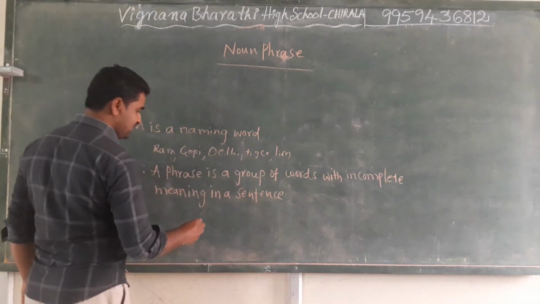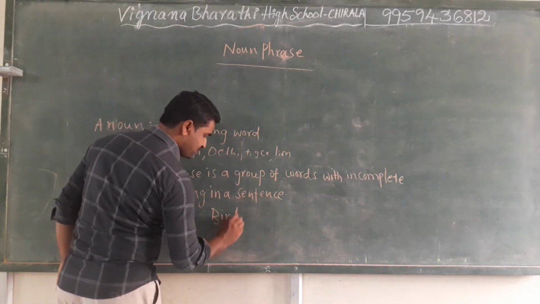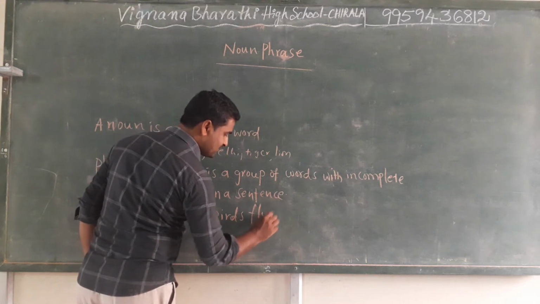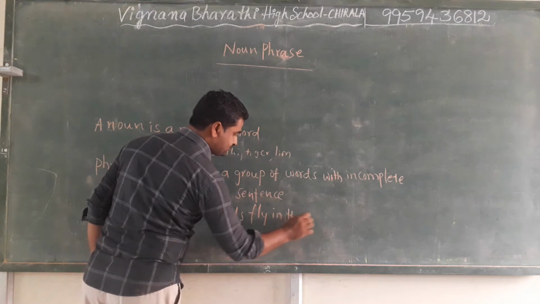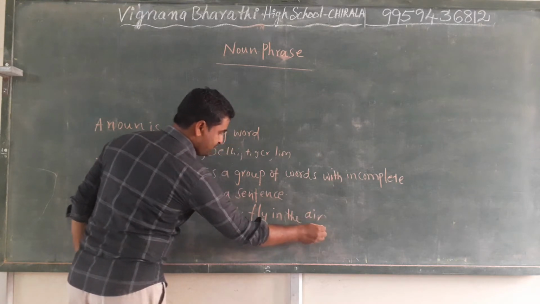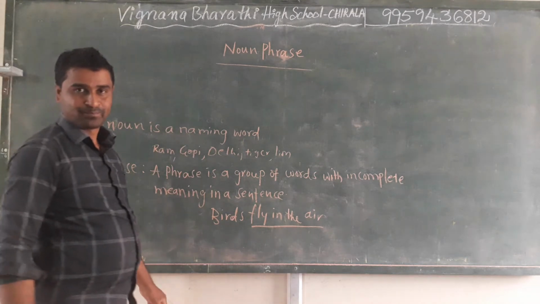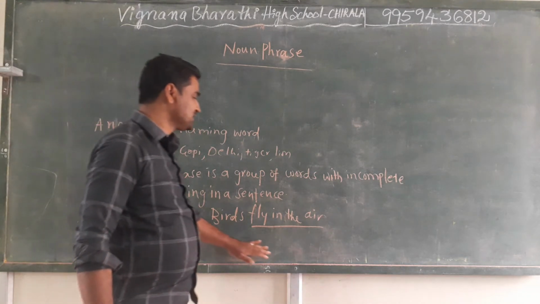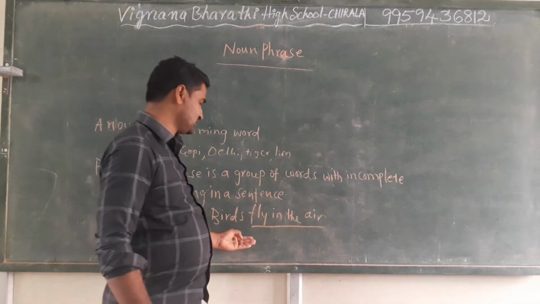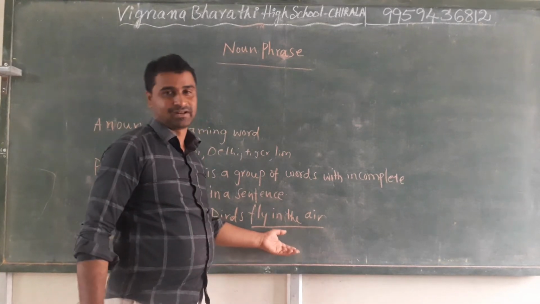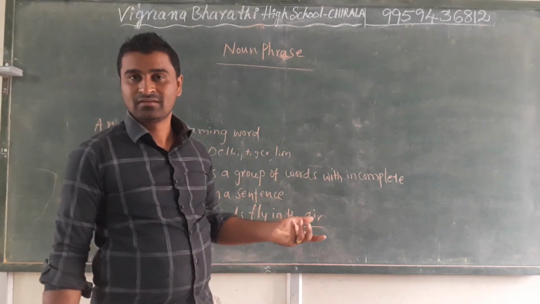For example, if you see here, birds fly in the air. If you just look at the underlined part, fly in the air, it does have some meaning, but the meaning is incomplete. But who has to fly?